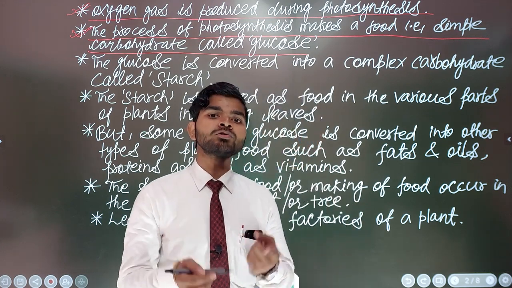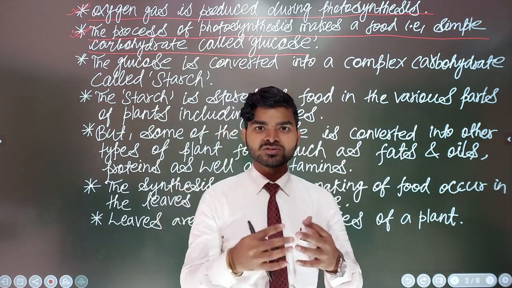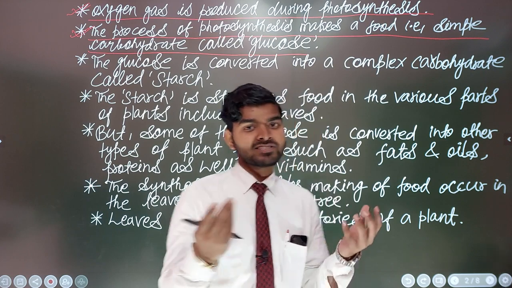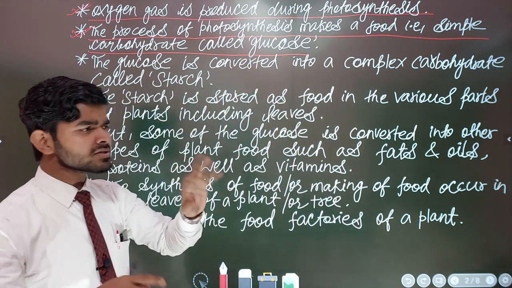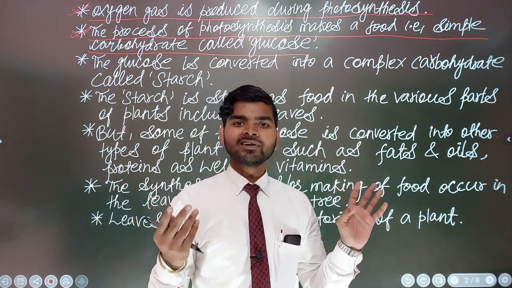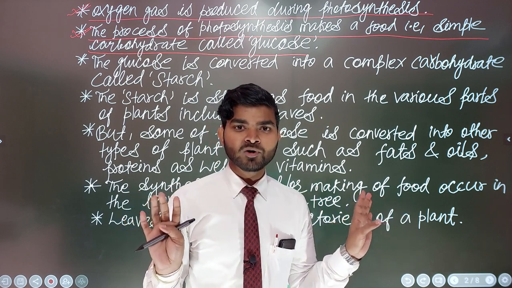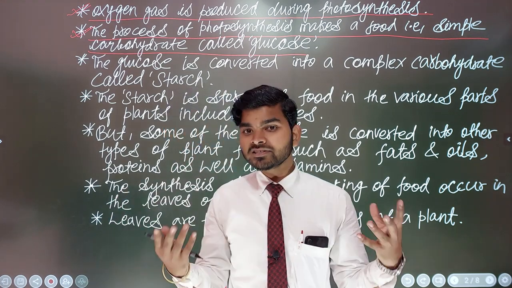In order to obtain food, plants do photosynthesis. So what type of food do plants make? Plants make only one type of food, that is glucose. And from glucose they get all the things: proteins, minerals, vitamins, carbohydrates, starch, and many more things. Because in order to sustain life, plants also need proteins, minerals, and vitamins.